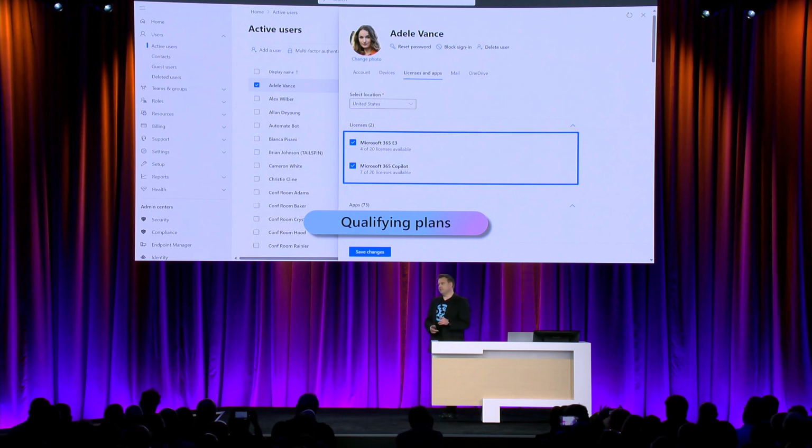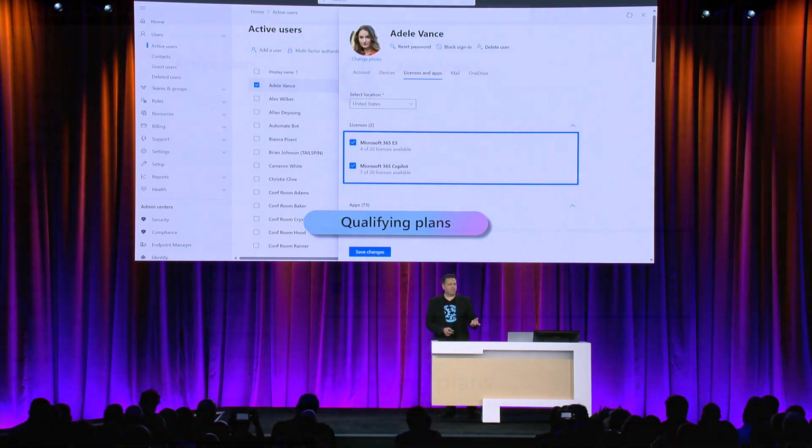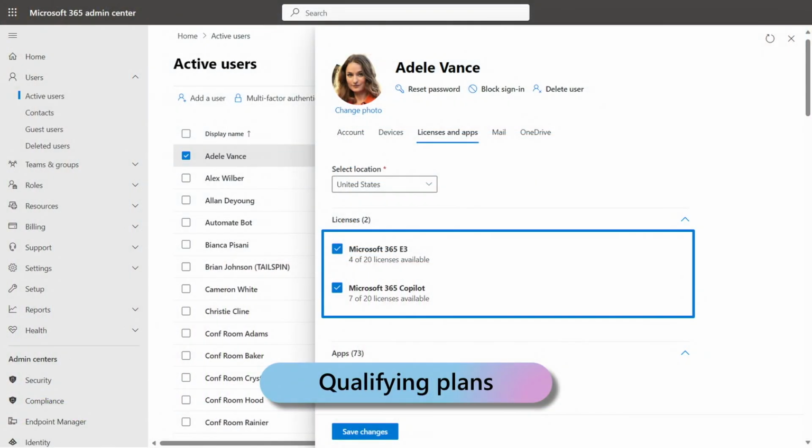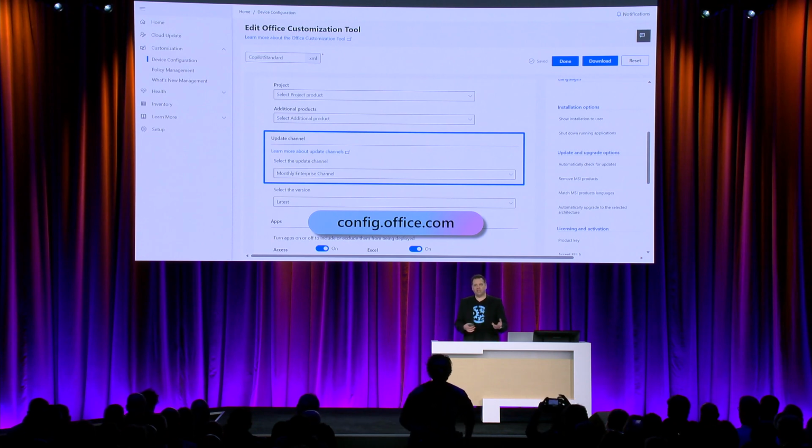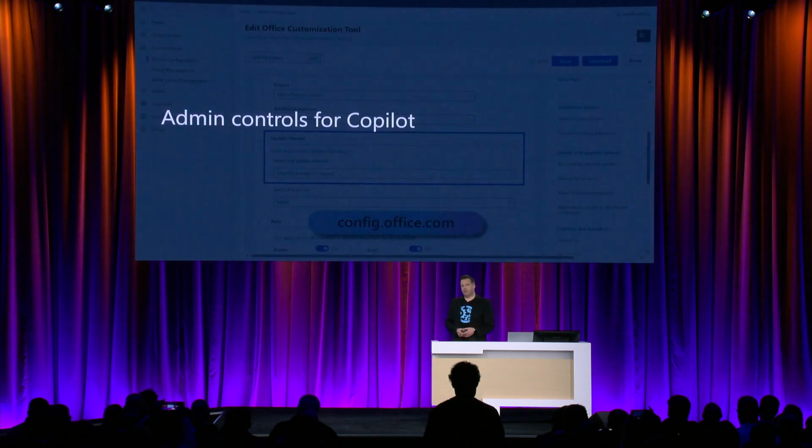In terms of prerequisites, you have to make sure that people have the right plans in place for Microsoft 365, so that you can actually consume Copilot. Once you've done that, you're going to want to make sure that from a client apps experience, you're using the right versions of the client app. So you can use anything from preview builds through current channel, and as of December, monthly enterprise channel will also have the Copilot binaries in them, so you can use Copilot inside of Word, Excel, PowerPoint, etc.